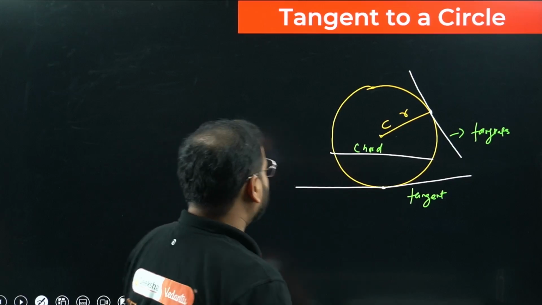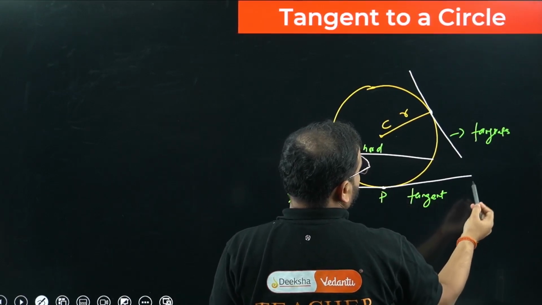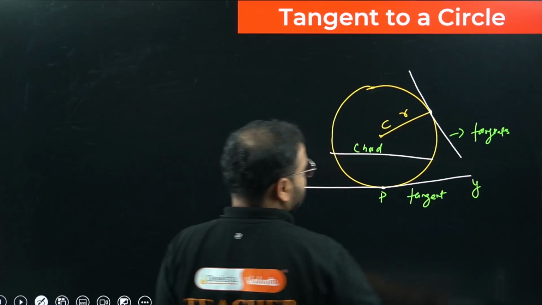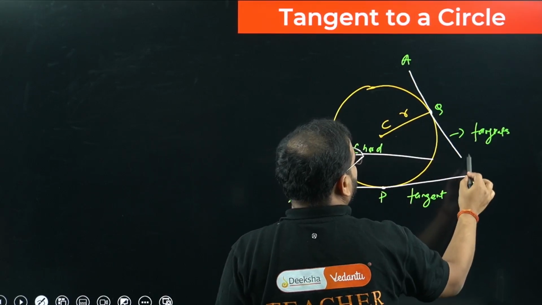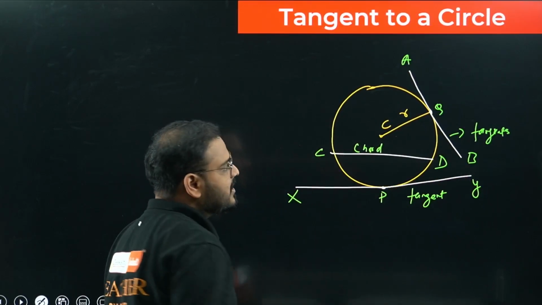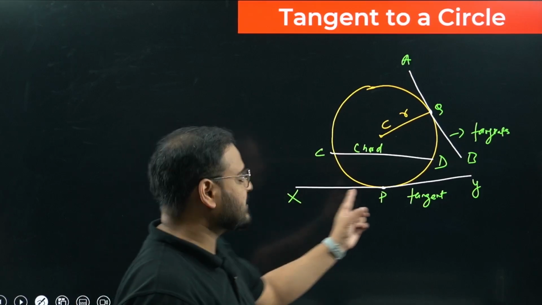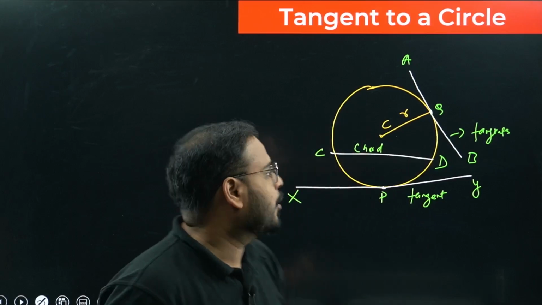This is clear, right? So I can write this name to be X, let's say this to be P, and this to be what? XP, and let's say this to be Y. Same way I can do it over here, A, let's say Q, and B. What about this? Let's call it CD. The chord is CD, the tangents are AQB and XPY. Single point of contact. Is it clear?